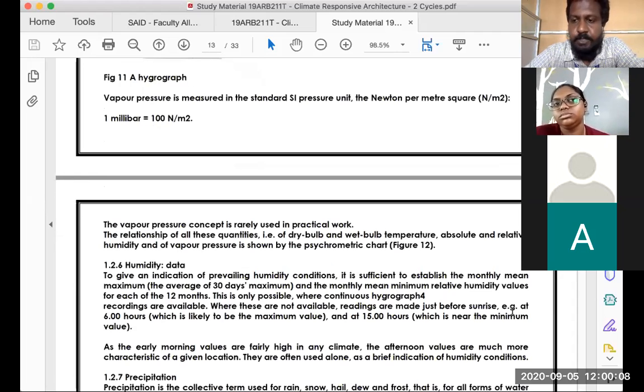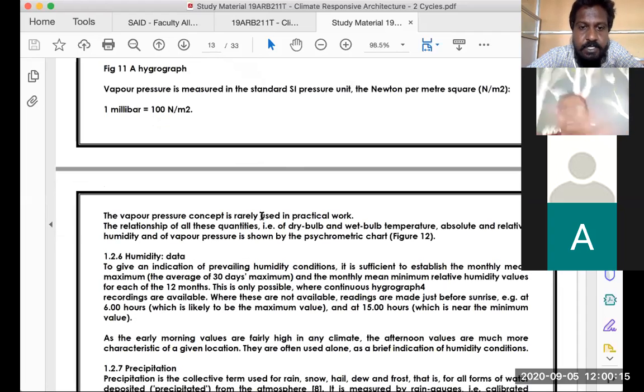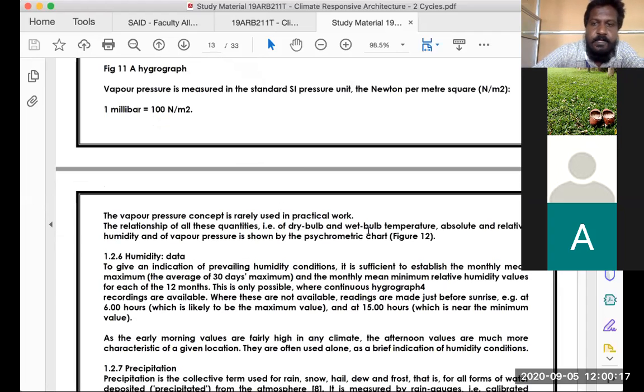Vapor pressure and atmospheric pressure are two things. Again, it depends on the wind flow, as in how vapor pressure is a concept directly used in practical work.